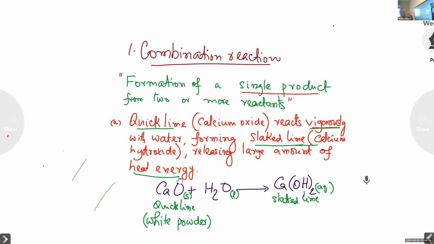There is one more question that can be asked from this reaction. Okay, I shall explain that. During this reaction, a large amount of heat energy is released. It is given out. A reaction in which heat energy is released is called exothermic reaction.